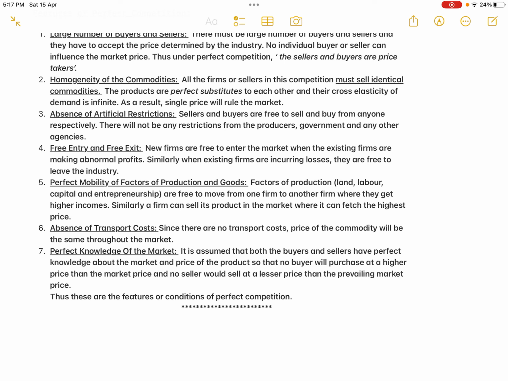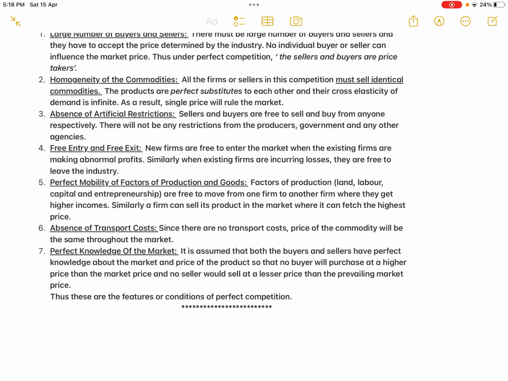If the buyer knows the prevailing market price, and the price of the commodity is 100 rupees, he will not pay 120 rupees, isn't it? Similarly, if the price of the commodity is 100 rupees, the seller will not charge 90 rupees, isn't it? So no buyer will pay an extra price out of ignorance, and no seller will sell at a lesser price out of ignorance, because they all know that 100 rupees is the market price.